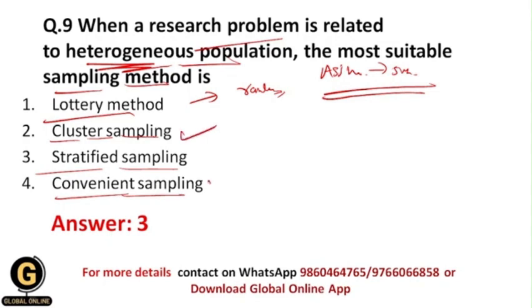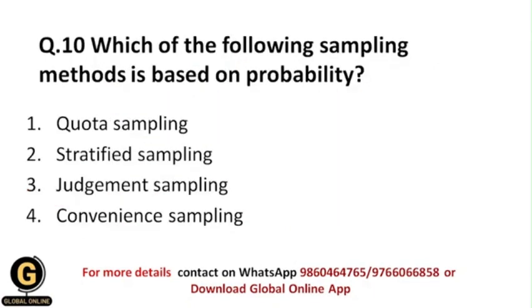Then the convenient sampling technique is again a non-probability sampling technique, and here a researcher selects the samples based upon his or her convenience. For example, if a researcher is in a university on a Tuesday, then he will select the participants who are there in the college on that day only. Then he won't do any other practices over there. So based upon his or her convenience, researchers select the samples, and that's why it is called the convenient sampling technique.